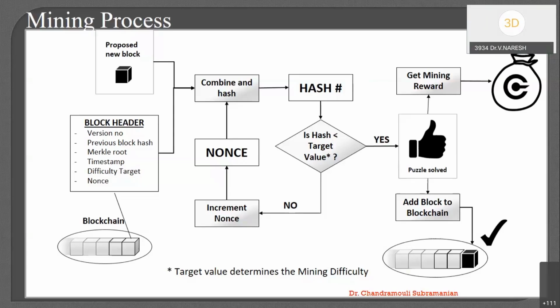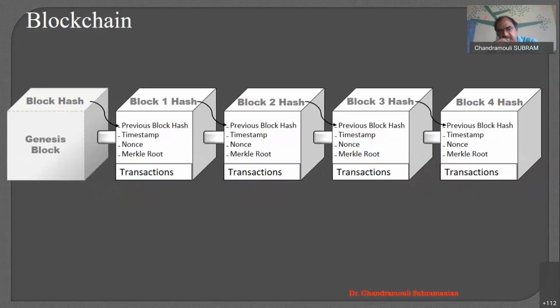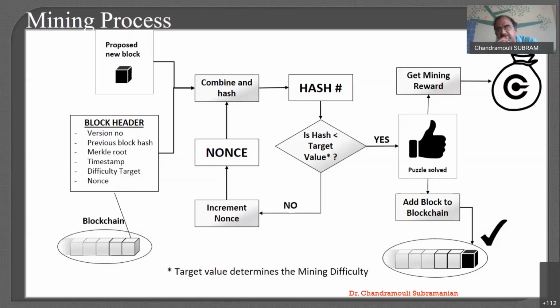The thing I have not talked about here is that the block also has transactions, as we discussed in the previous slide. The block has transactions attached to it at the end. So I need to keep on adding a lot of transactions, and only a set of transactions is allowed. There are other conditions, like the size of the block, that I'm not talking about here. We are talking only about the mining process and the hashing. Okay, let's move on. If you have any questions, maybe we'll keep them for the end, that will be easier for the flow, if you don't mind.